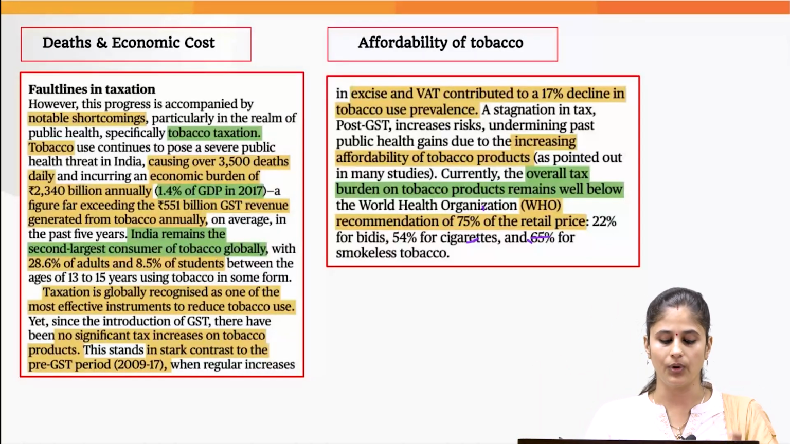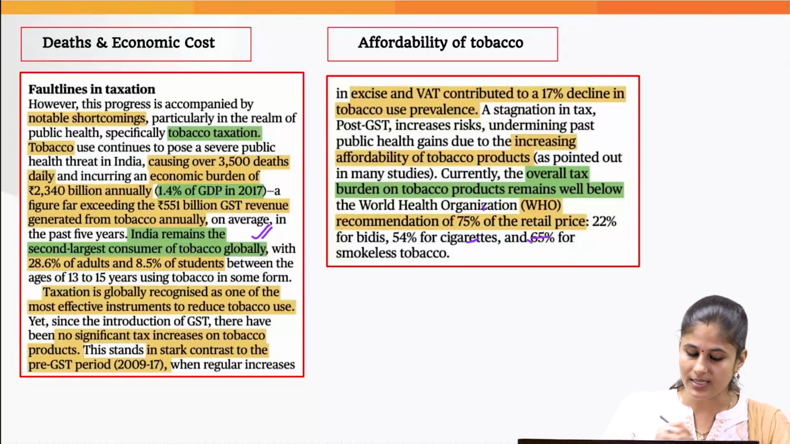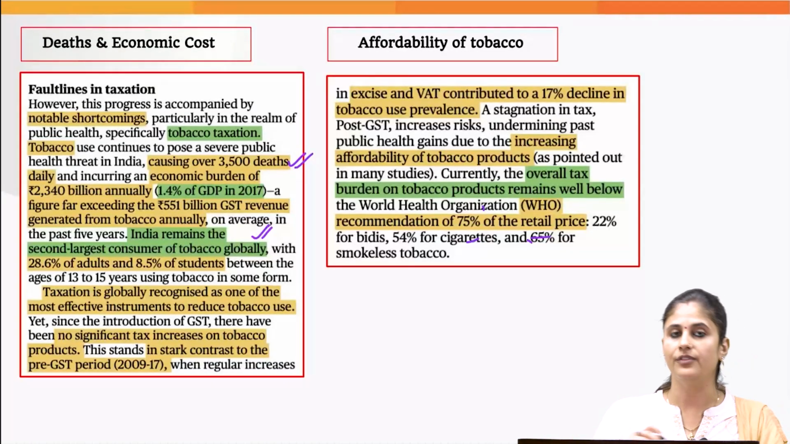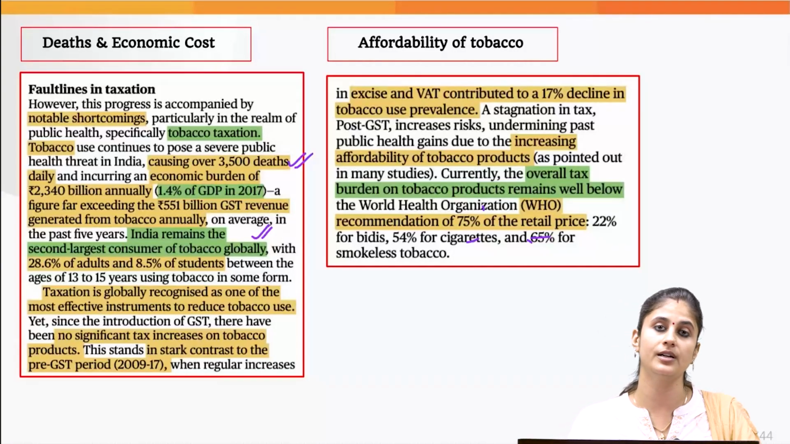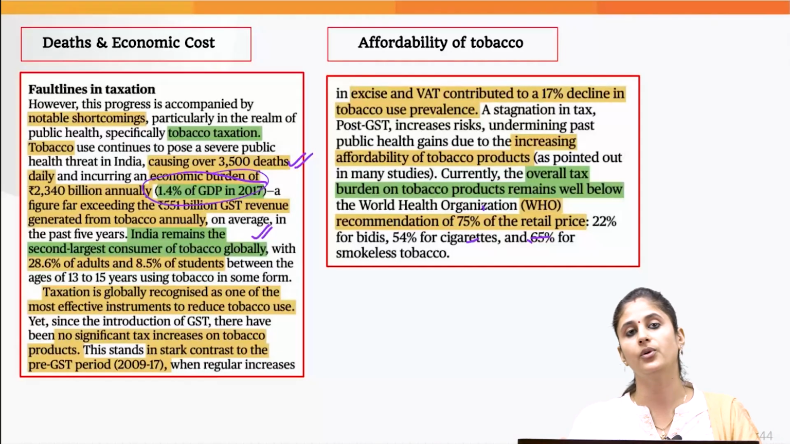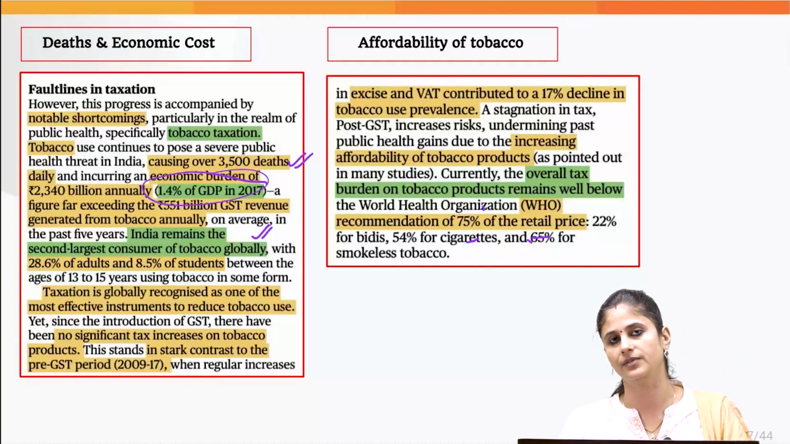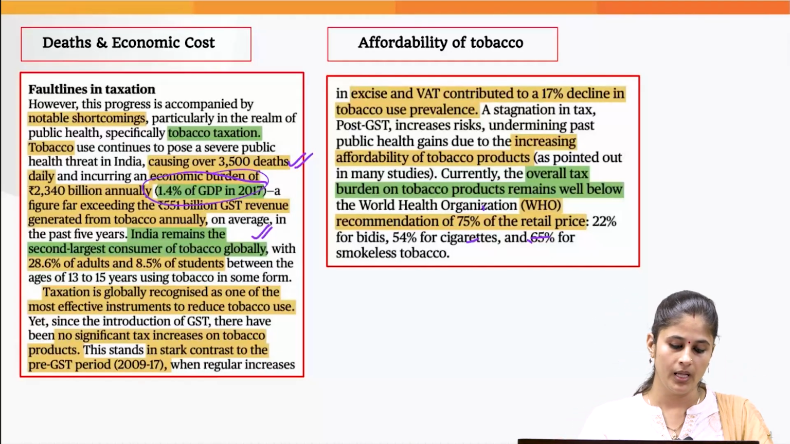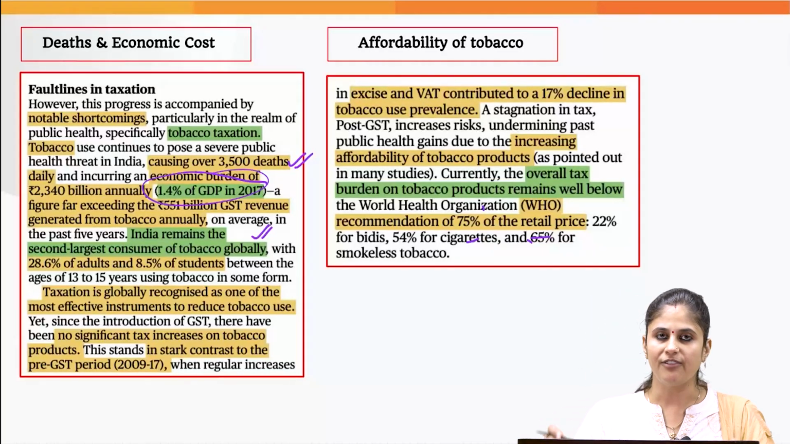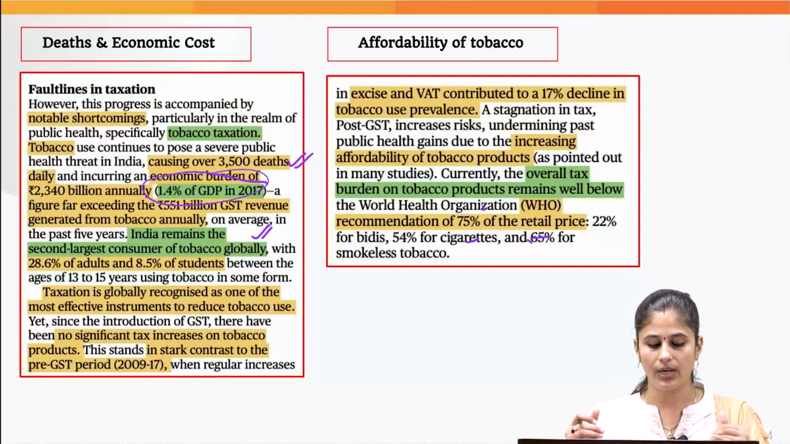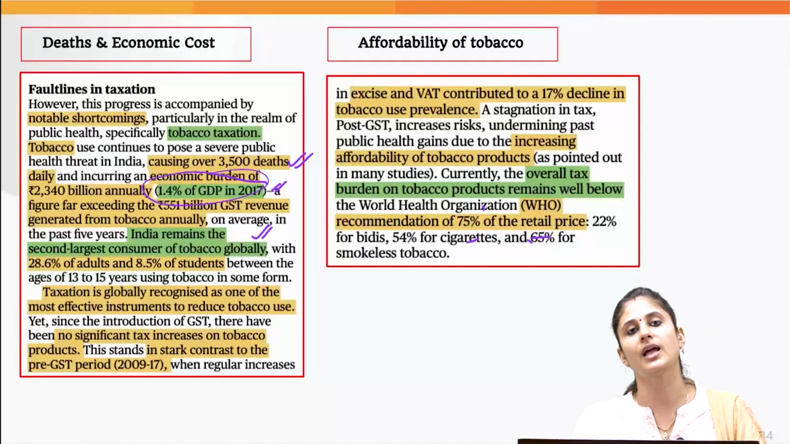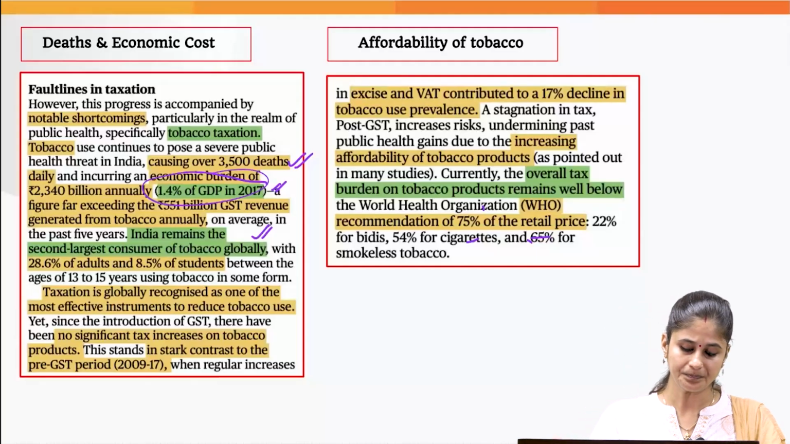So the writer is making a point that India remains the second largest consumer of tobacco globally, and on a daily basis we are losing 3,500 people. This is causing us an economic burden of 1.4% of the GDP if you look into the GDP figure of 2017. So the writer is making a point that why we are not taxing the tobacco products effectively. If we want to reduce this economic burden, we need to tax the tobacco products effectively.